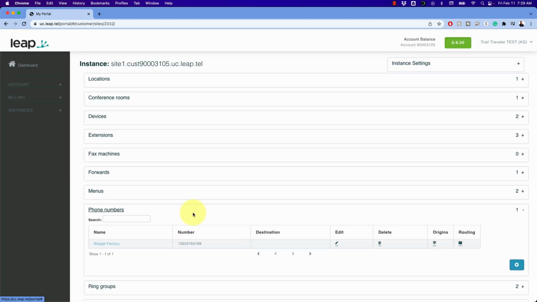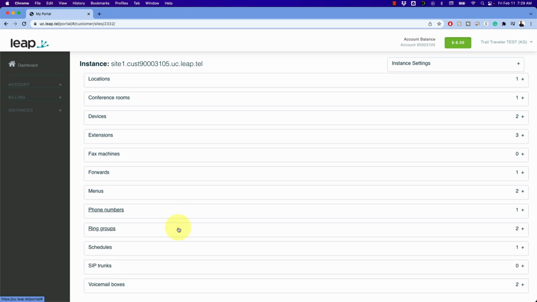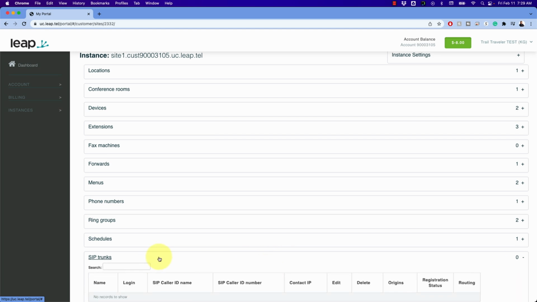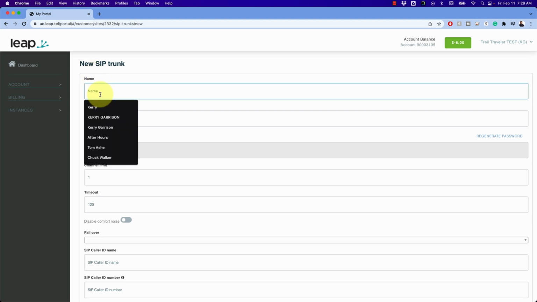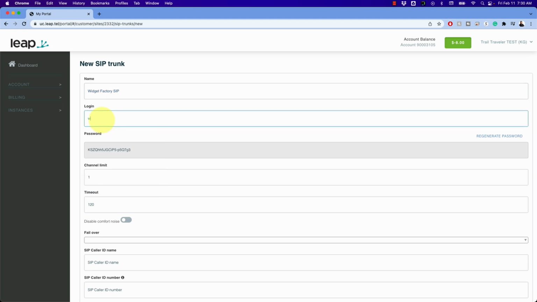Great. So now we have a phone number that's going to come in, but it's not going to do anything yet. That's where we need to set up our SIP trunk. So I'll come over here to our SIP trunks. I'll hit plus, and the name of our SIP trunk will be Widget Factory SIP. We'll just do something like that, and we'll give it a password. That'll be our login. It auto-generated a strong password, so we're good there.